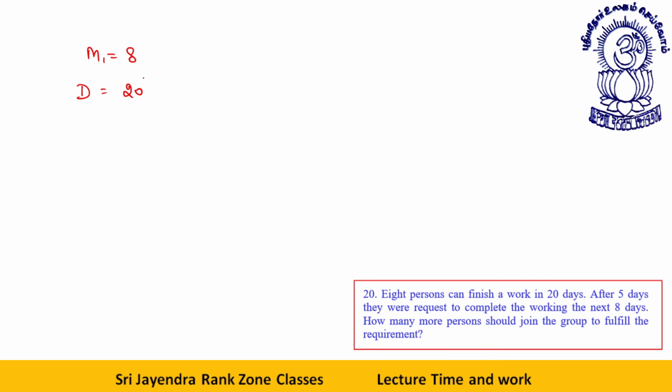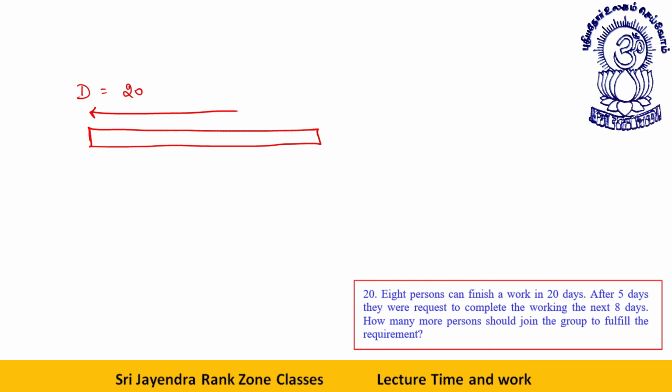8 persons can finish a work in 20 days. Okay, there are 8 persons, days 20. Okay, let's say this was the slot of 20 days. This is from here to here, 20 days. 5 days have passed. After 5 days they were requested to complete the work in the next 8 days. See how many days are remaining. 15 days are remaining, but you are asking me to reduce the number of days to 8. How many more persons should join the group?